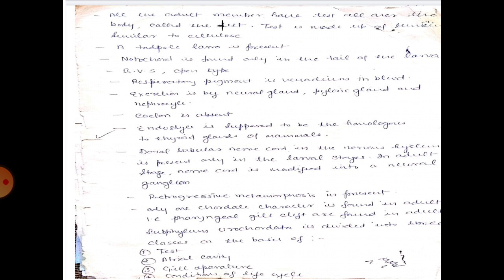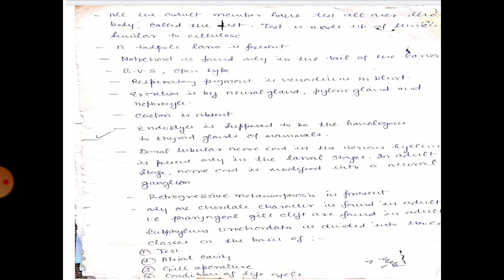Test is made up of tunicin, that is similar to cellulose. A tadpole larva is present in these animals. Notochord is found only in the tail of the larva. Blood vascular system is open type. Respiratory pigment is vanadium in blood. Excretion takes place by means of neural gland, parotid gland and nephrocyte.